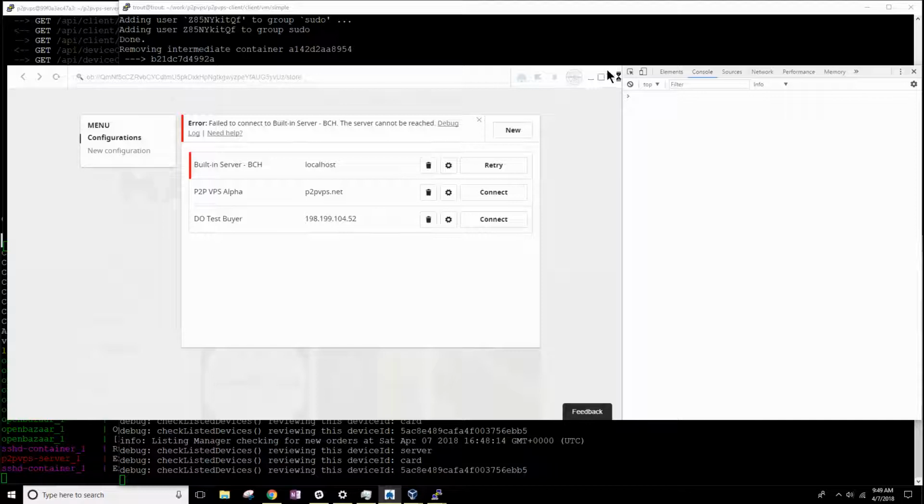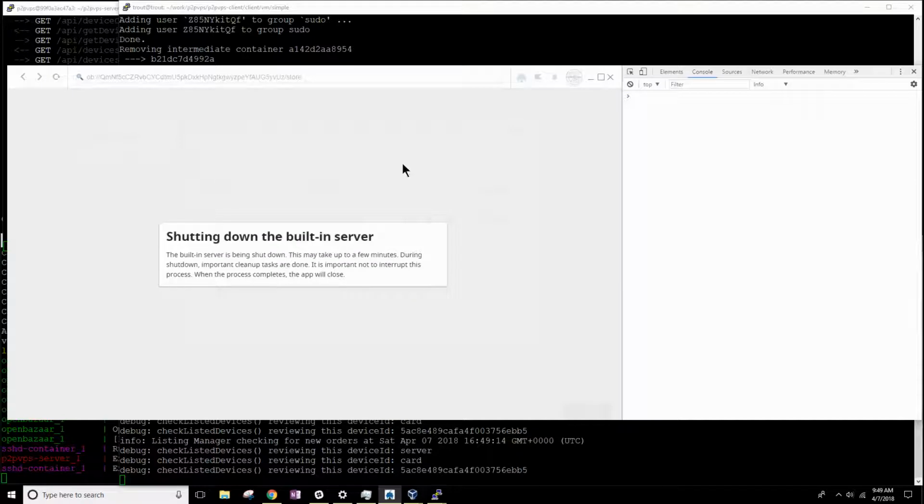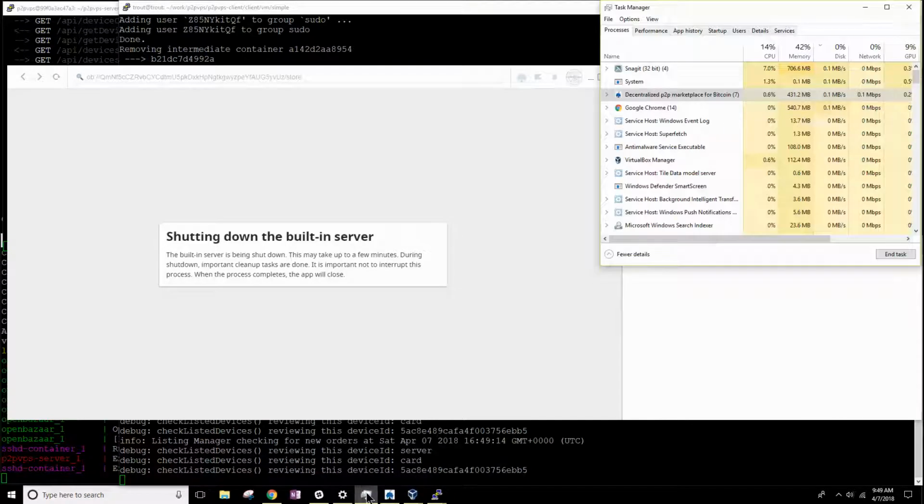Okay, so it failed. I know that if I hit retry and try and exit, it'll hang. I'm going to try and exit without retrying. No, okay, so same thing. You can see it, and I can't exit. I can't get out of the program. None of those work. The only way to kill it is this.